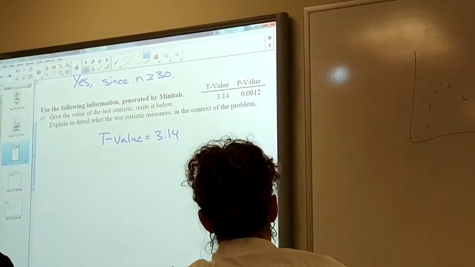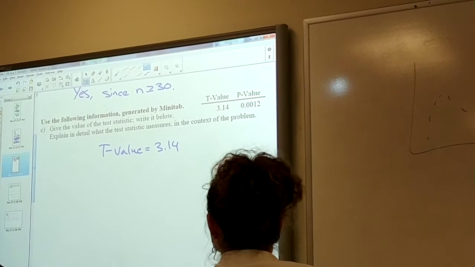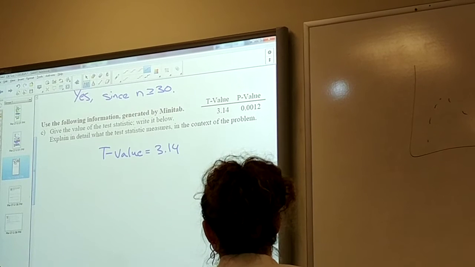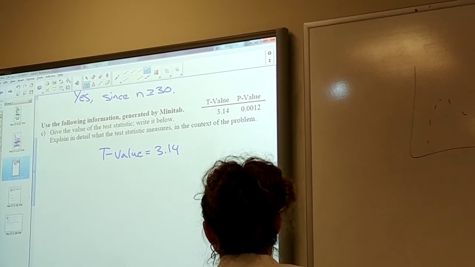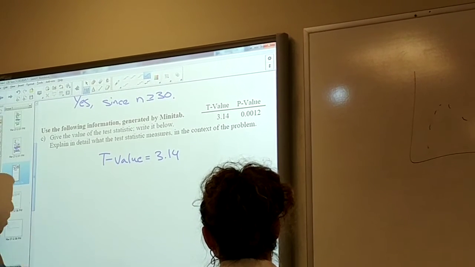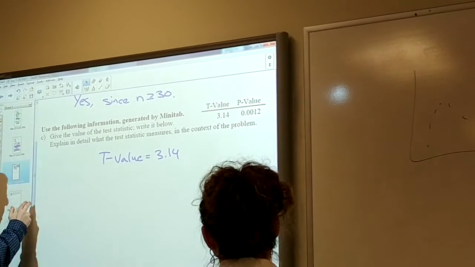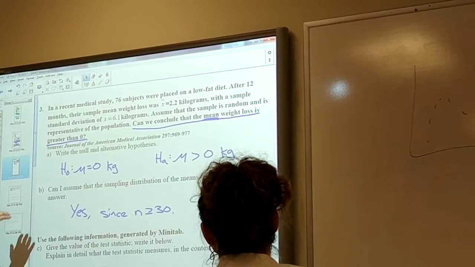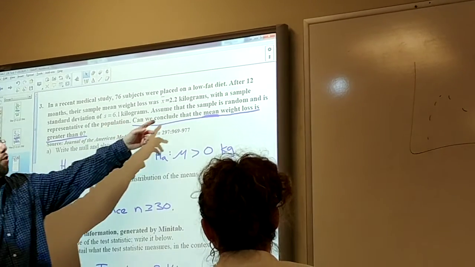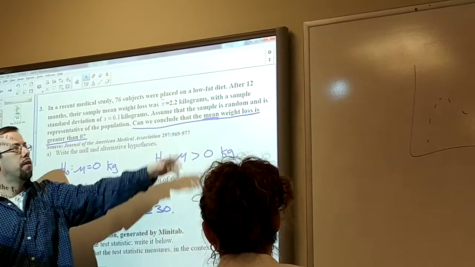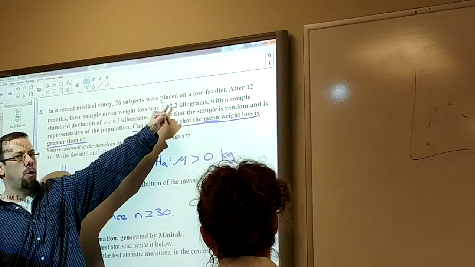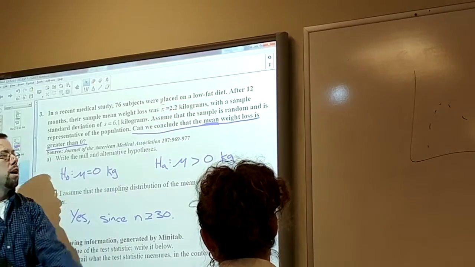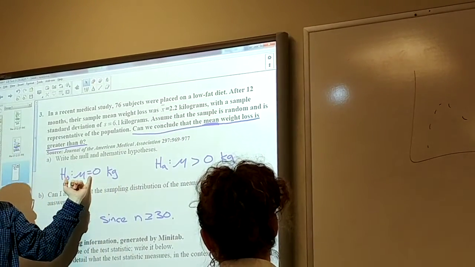3.14. What it's measuring is pretty much how extreme your sample is if the underlying null hypothesis was true. So when we go and pull a sample of our 76 subjects who are on this diet, and we find that the average weight loss is 2.2 kilograms, this test statistic is telling us how odd or how extreme this sample is, if this was true.